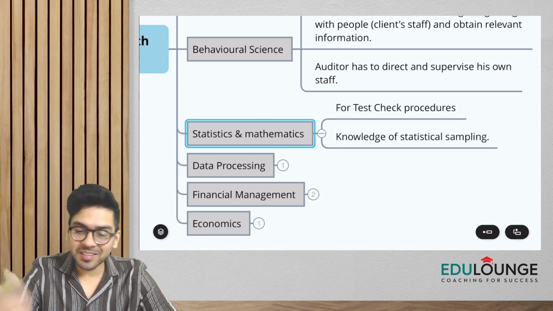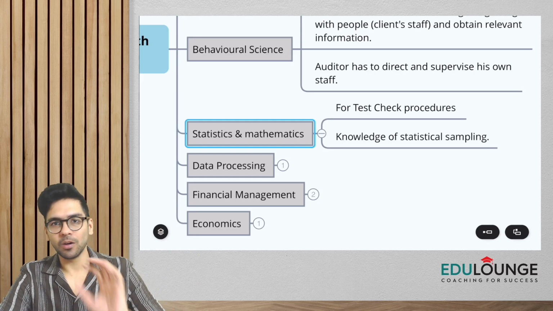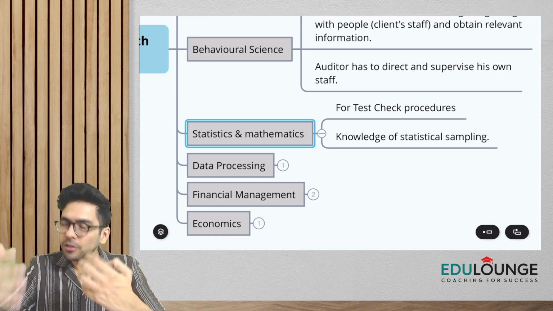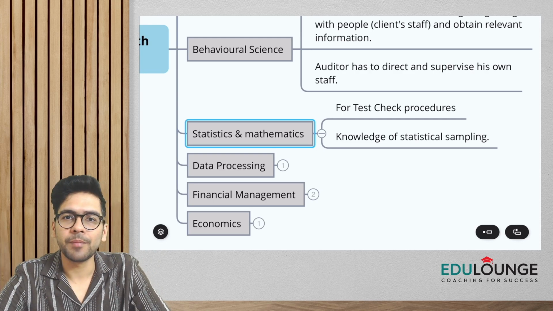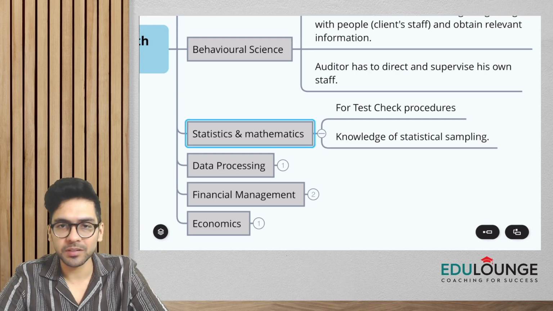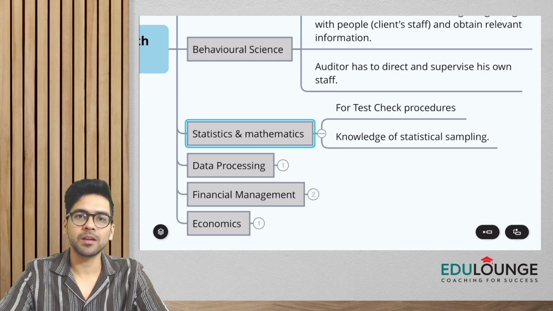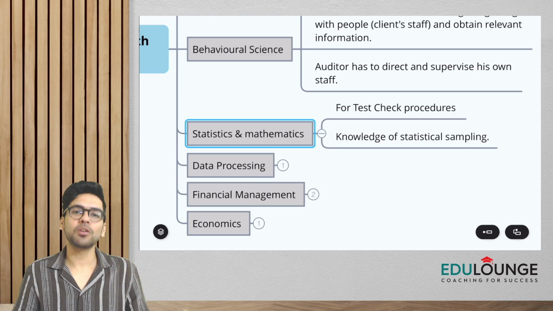Okay, now when I say data processing, guys, these days, always understand this, most of your clients would be using systems to manage their data, to keep the financial statements, or let's say, the accounting system entirely would be in computers, right? So you have to have basic knowledge of computers.